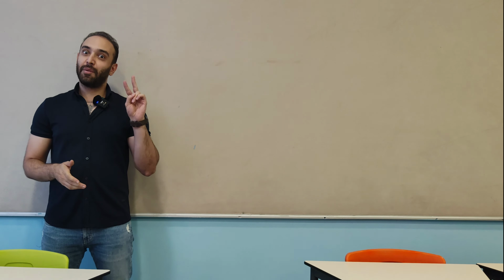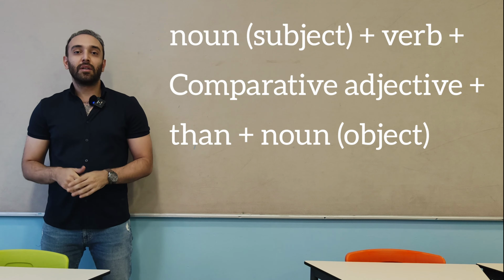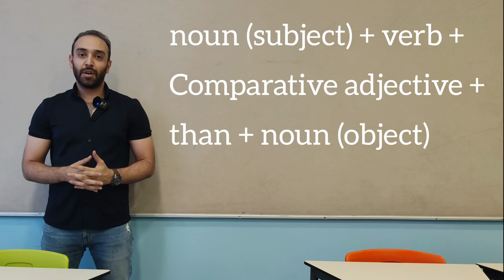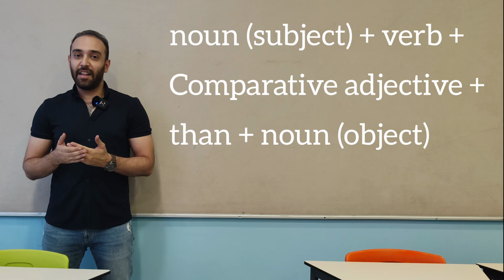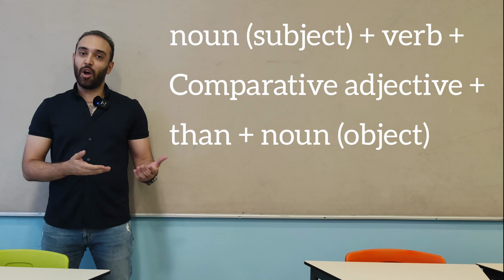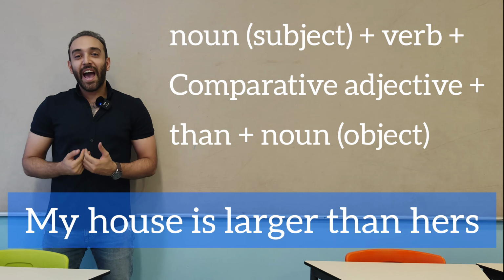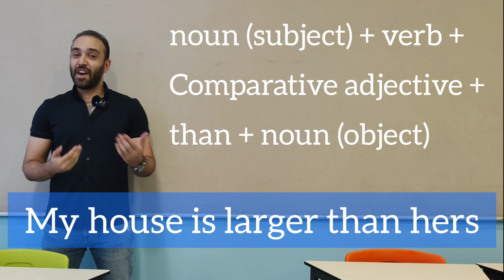We use comparative adjectives to compare the differences between 2 things or 2 people. When it comes to comparative, we are talking about 2. Now, here is a formula. Noun, which is a subject, plus verb, plus comparative adjective, plus than, and then the second noun, which is an object. For example, my house is larger than hers.